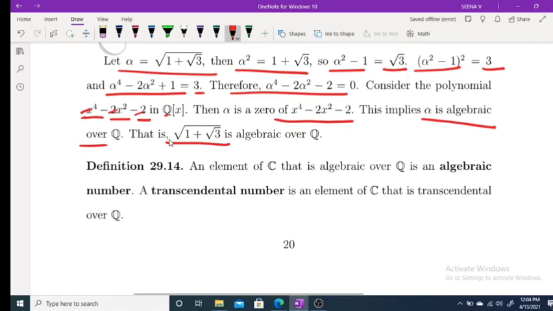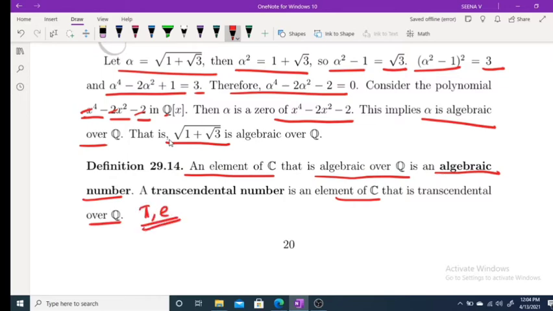Now moving to the definition of algebraic and transcendental number. An element of C that is algebraic over Q is called an algebraic number. A transcendental number means an element of C that is transcendental over Q. For example, pi and e are transcendental numbers.